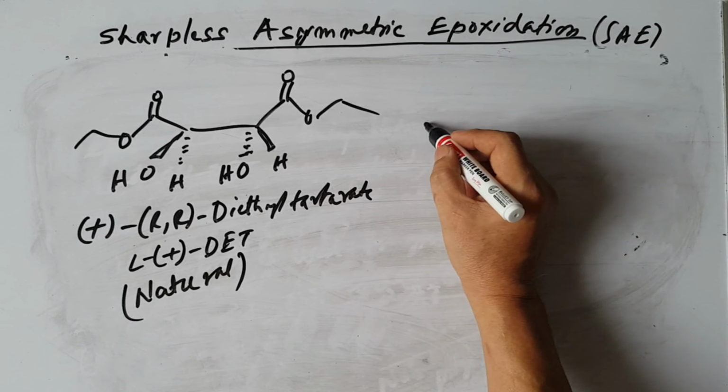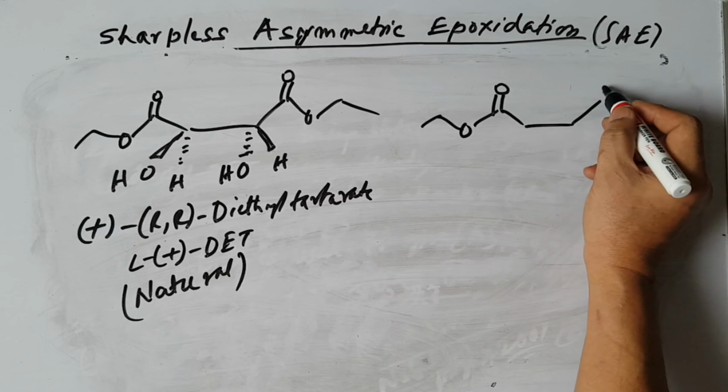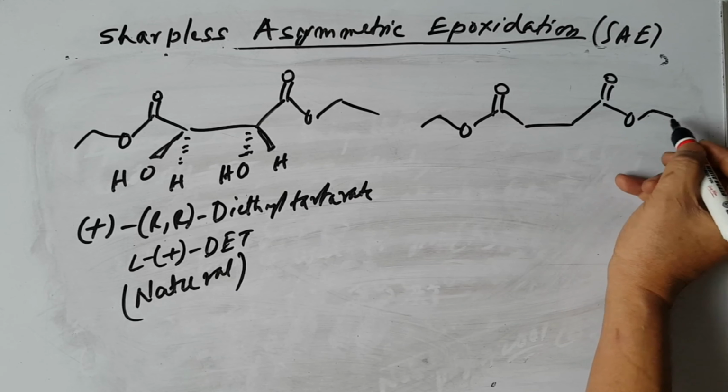Another one is the negative one. Only the position of the OH is different. This is an ethyl group.